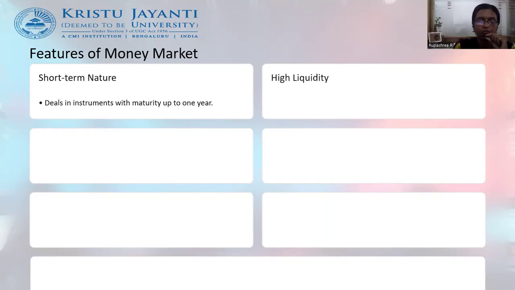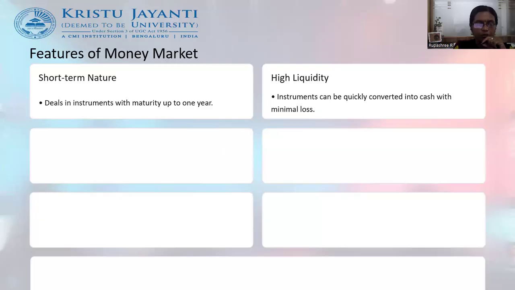The second feature of the money market is that these instruments are highly liquid because of the maturity period they possess. All the instruments traded in the money market can be quickly converted into cash at minimal cost. So even if I want to sell back my money market instruments within the maturity period, I can very well transfer them to someone else, making them liquid or converting them into cash with minimal loss, because I got it liquid for the maturity period to come.